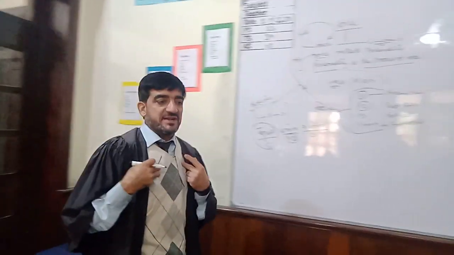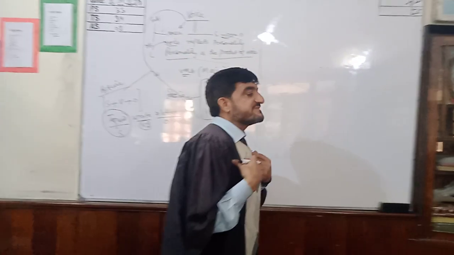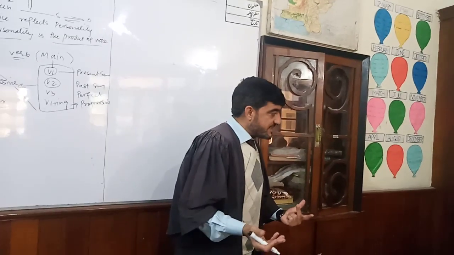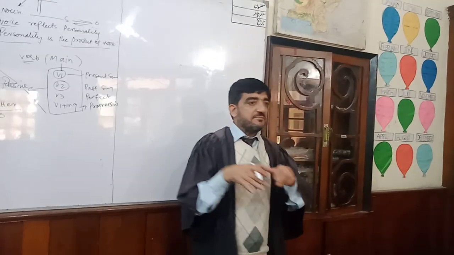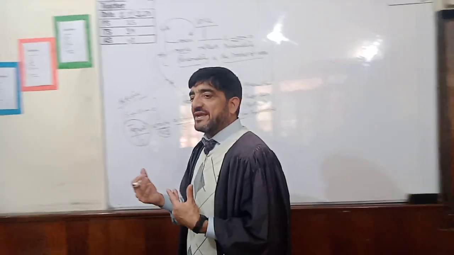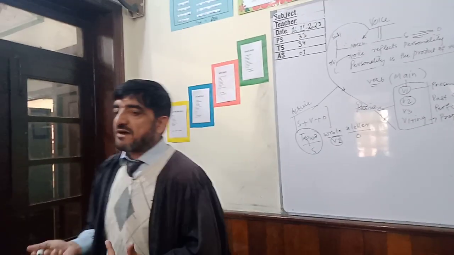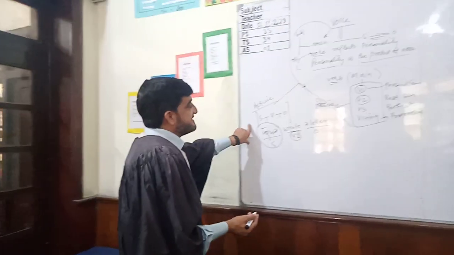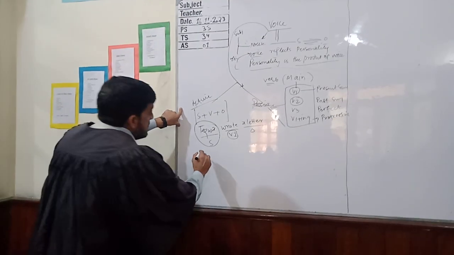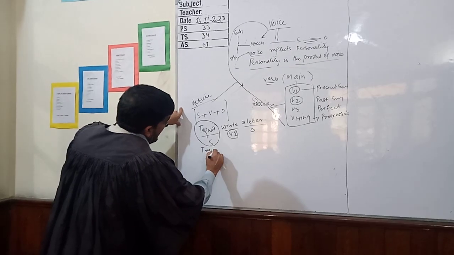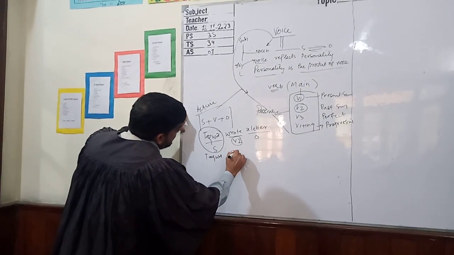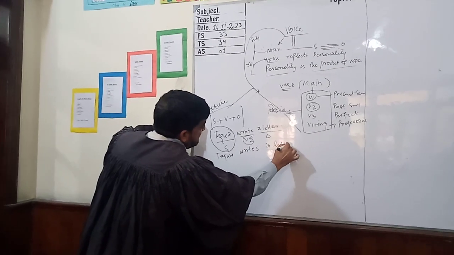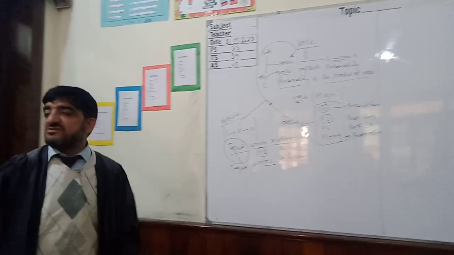For example, in the present state, I am the subject because I am teaching you people, so I am doing the work. The verb which I am using is teaching, and you are the object because you are the receiver of the action. So this sentence is called active voice. Now I can say that Taqwa writes a letter. It is also possible to change the tense.